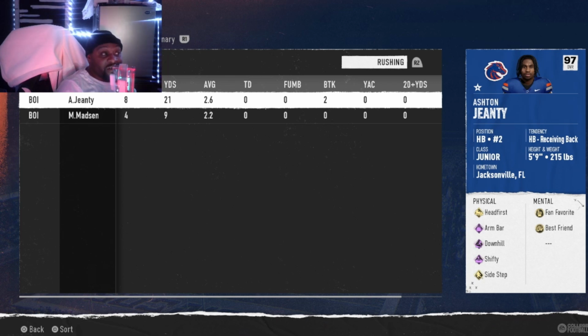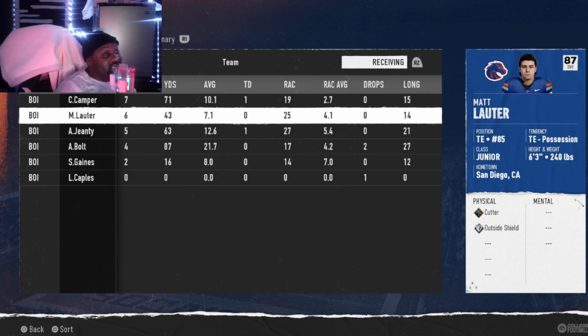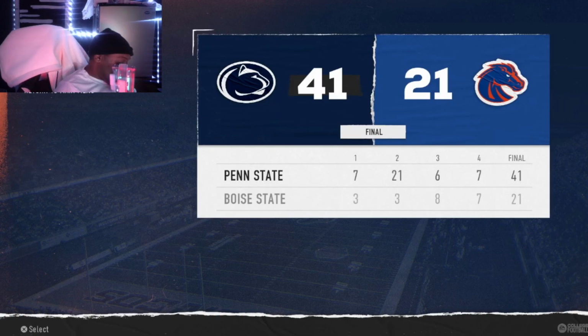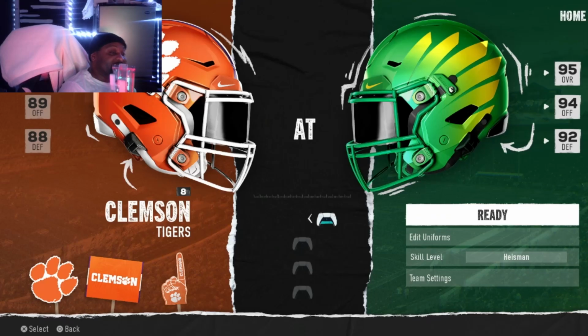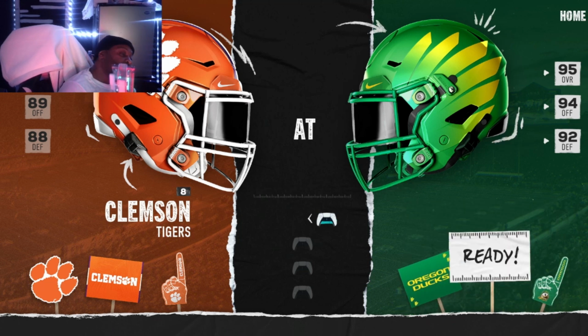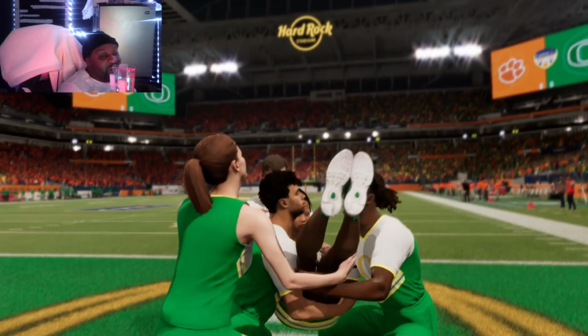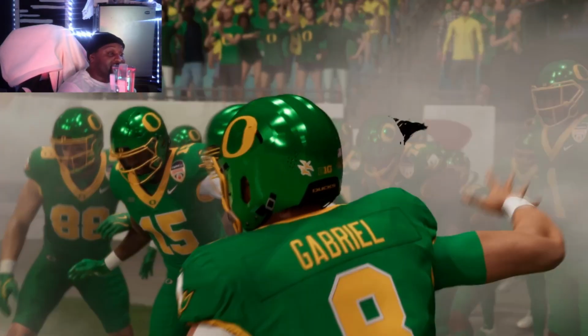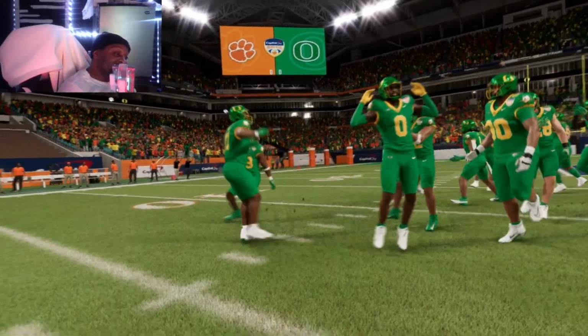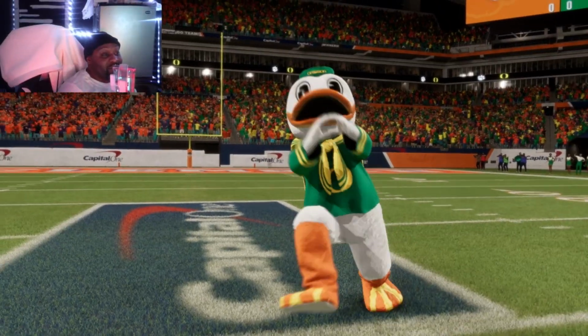But yeah, Penn State will go on to meet Indiana in the semifinals, and then we got Oregon versus Clemson here for a chance to go to the national championship. For some reason, my recording didn't record the last two games, so I'm gonna tell you exactly what happened after this game. But first, let's get to this game.